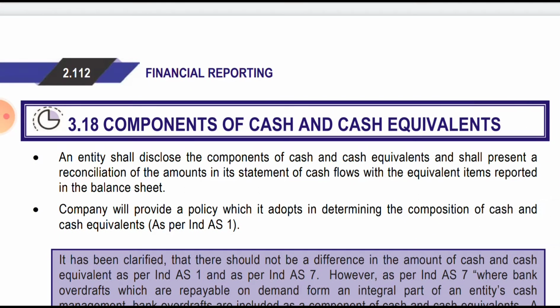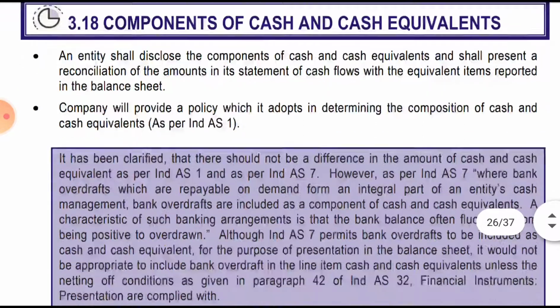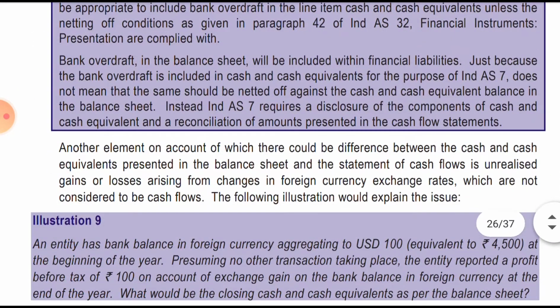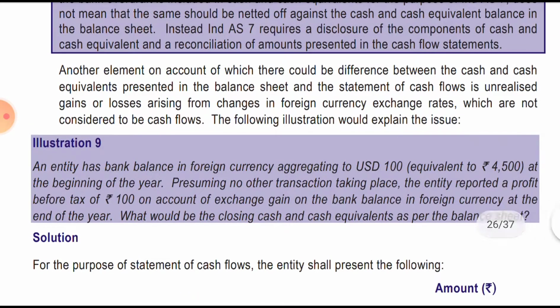Then we will solve illustration number 9, and the ninth will be our last illustration. An entity has a bank balance in foreign currency aggregating to USD 100, equivalent to 4,500 at the beginning of the year.